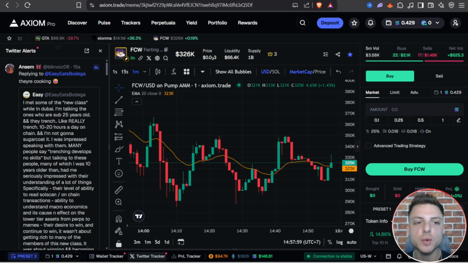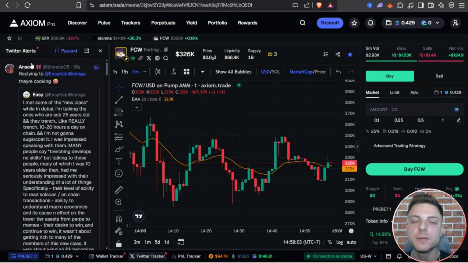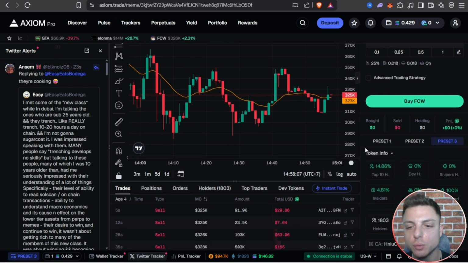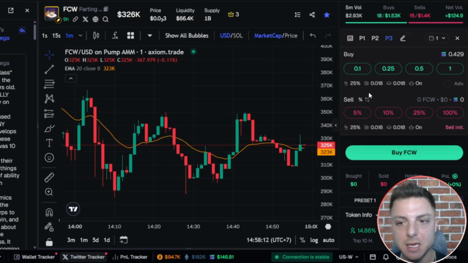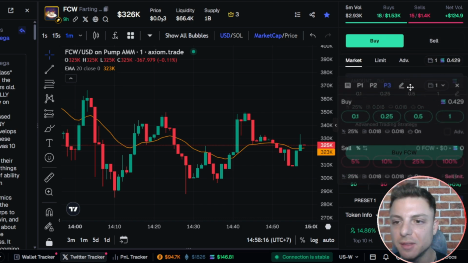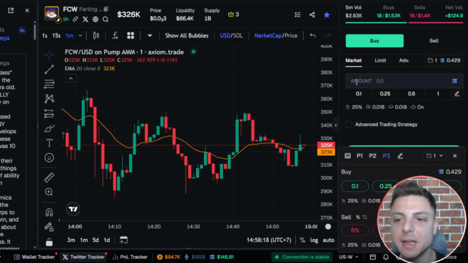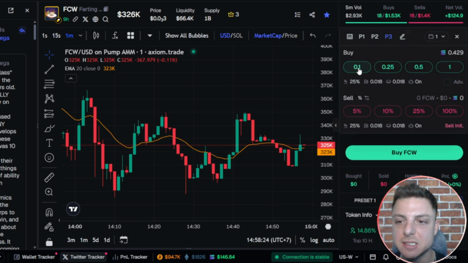When I'm ready to begin trading a token, I leave my Twitter alerts open so I can keep track of all of the latest information coming through. The best thing to do is scroll down, click on instant trade. This will pop up this screen here where we're able to instantly buy into this coin. So rather than having to come in and mark it and enter the amount and then click back over to the sell tab, instantly right here, we have access to our buy.